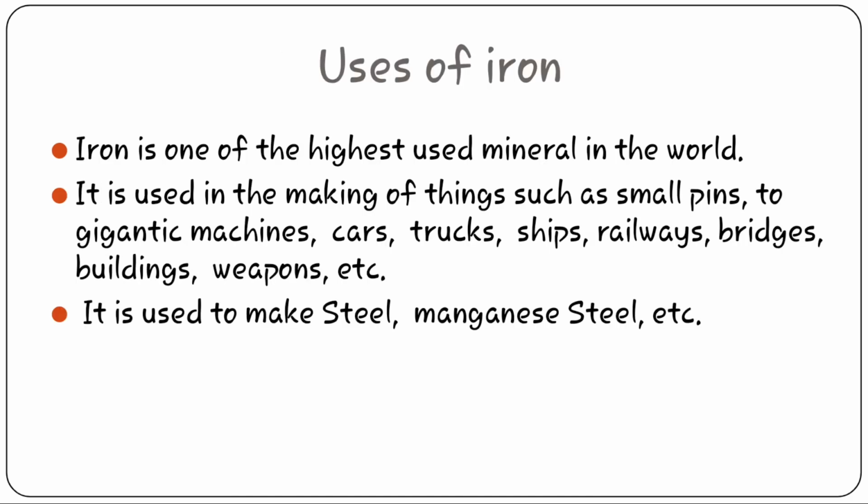What are the different uses of iron? As we have discussed in the previous paragraph, iron ore is one of the highest used mineral in the world. We are using iron in the manufacturing of a small pin to a gigantic machine. Gigantic means very huge machines. In the manufacturing of cars, trucks, ships, railways, bridges, buildings, weapons, etc. We can never limit the use of iron. It is used to make steel, manganese steel, etc.